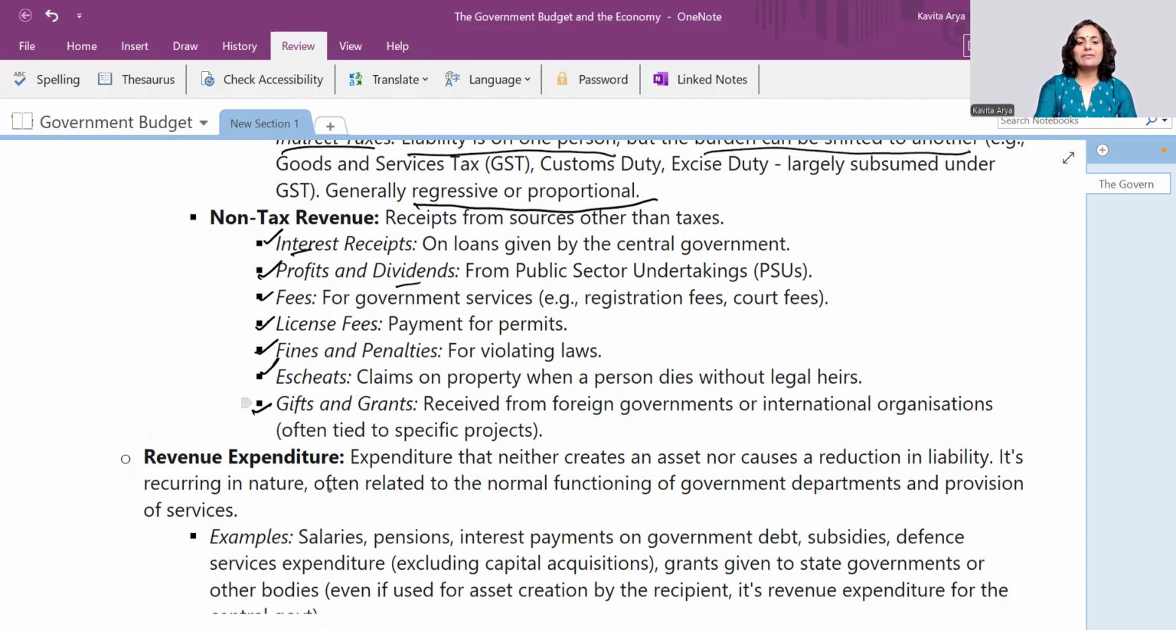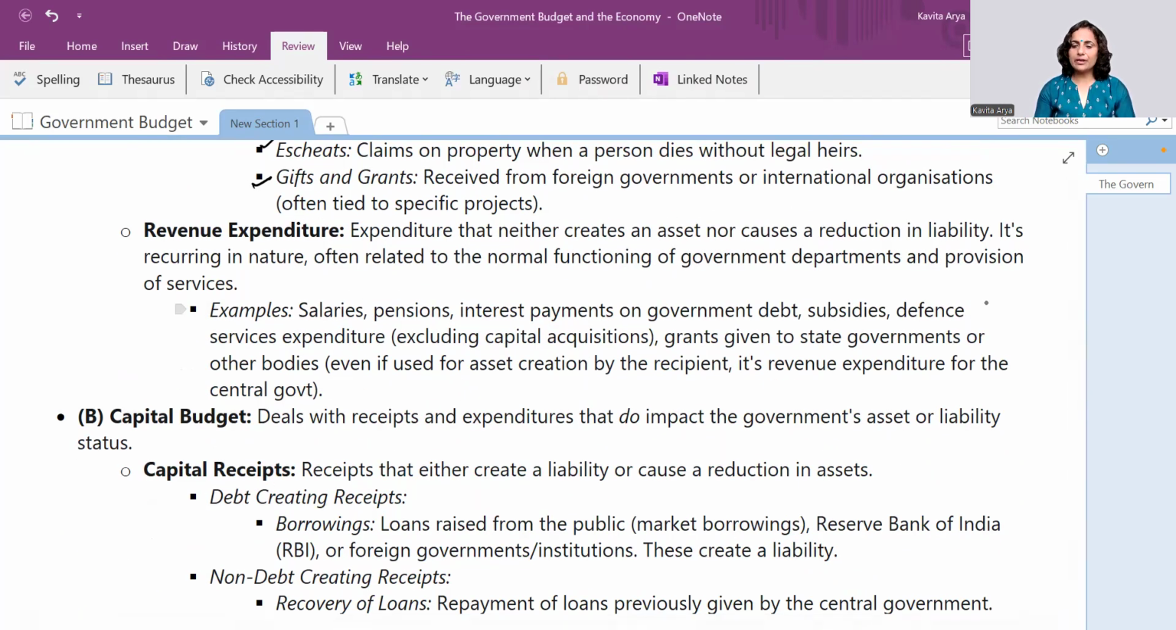And when we talk about the revenue expenditure, again, revenue expenditure means those which do not create any asset or liability change for the government, right? So it neither creates any asset nor reduces the liability of the government, right? These are recurring in nature, very usual for the routine functioning, general day-to-day activities of the government departments. So such expenditures are called revenue expenditure. For example, the salaries, the pension, interest payment on the government loans, subsidies. So all these examples are under the category of revenue expenditure.